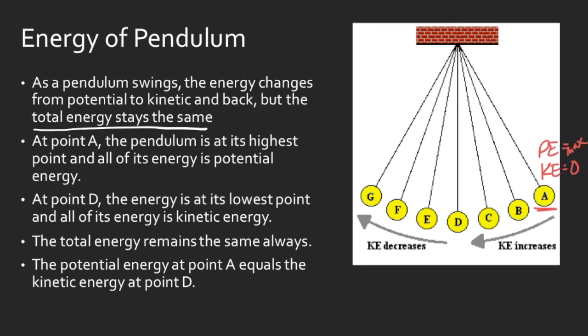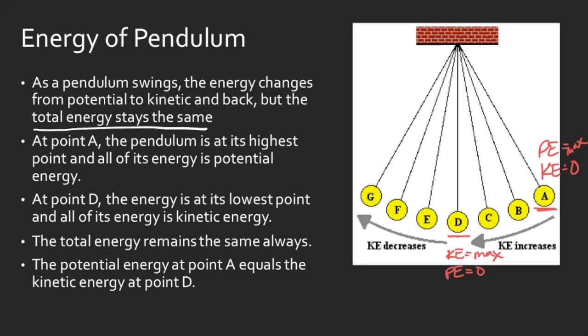At point D, you can see that down here, that's the lowest point. That's the point where the pendulum is going to be moving the fastest, and so that is where the kinetic energy is the maximum. And because it's the lowest point, our potential energy is 0.